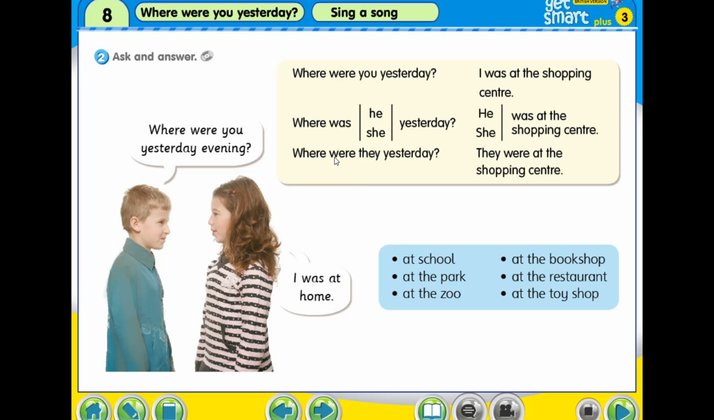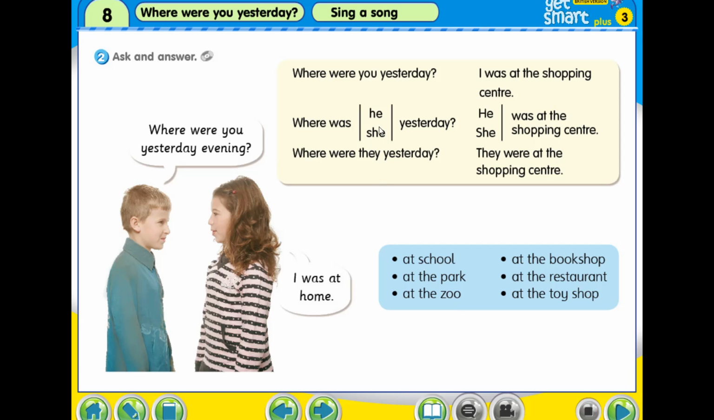3, 2, 1. Where was he yesterday? He was at the shopping center. Where was he yesterday? He was at school. Where was he yesterday? He was at the park. Where was he yesterday? He was at the zoo.